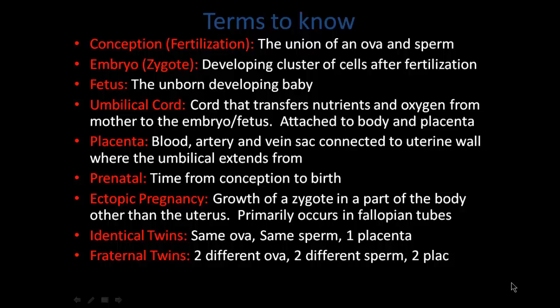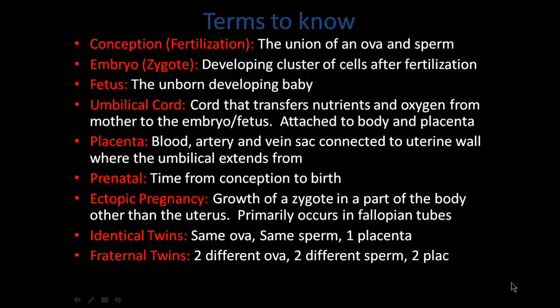This primarily occurs in the fallopian tubes, and a lot of times it occurs if there's scarring in the fallopian tubes. The fertilized ova will not make its way all the way down to the uterus, and it'll hold up there and develop there. Ectopic pregnancies are usually confirmed by a sonogram and will usually have to be surgically removed.